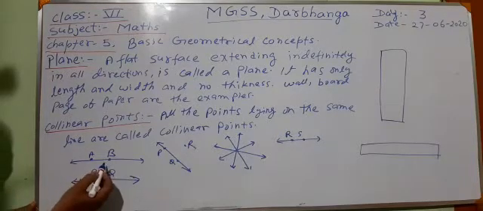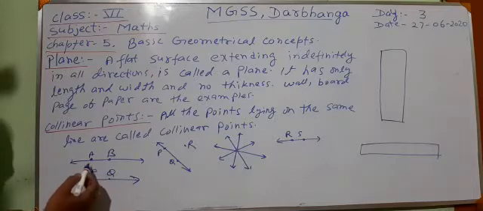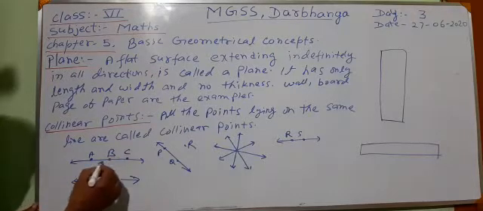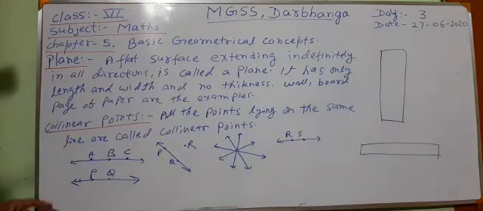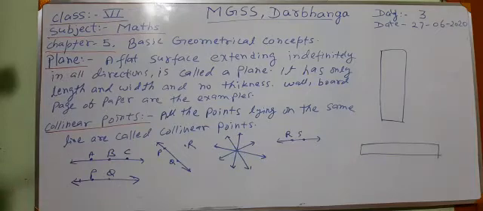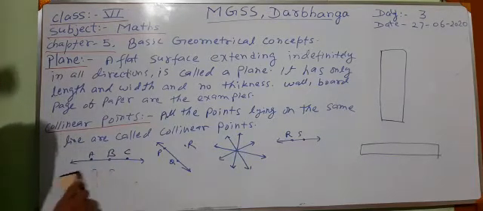Suppose this time two points are collinear, A and B. Suppose you are writing a third point C. Now what we are saying? These three points A, B and C all are collinear.